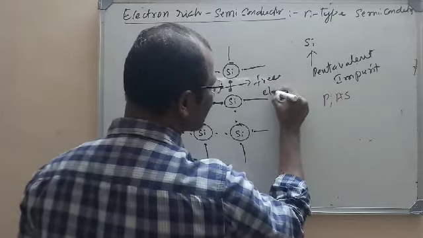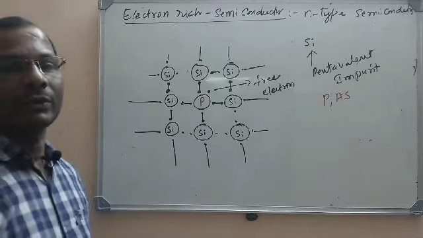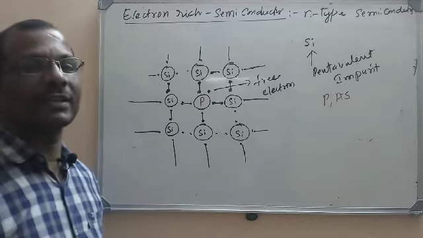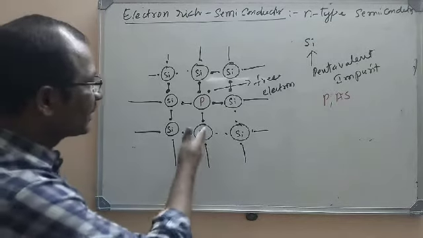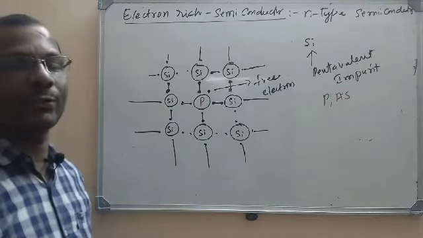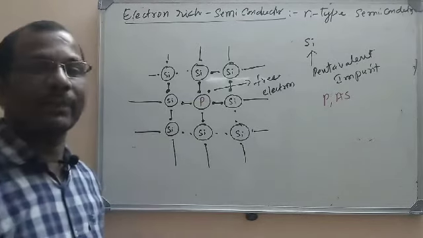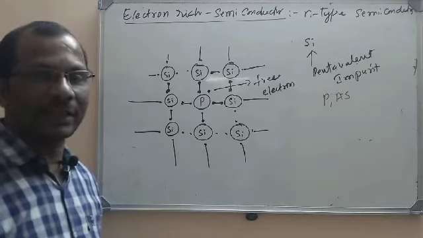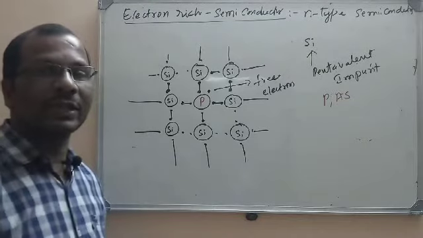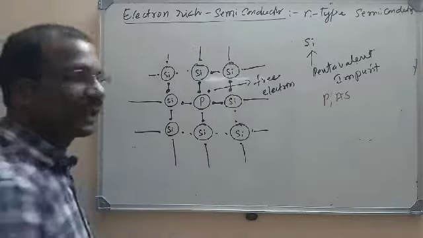Now this free electron causes conductivity in the semiconductor. When there is a free electron, conductivity will be increased. So this is an N-type semiconductor. N for negative or electron rich. More electrons are there. Where do we have more electrons? Here. When we add a pentavalent impurity, it gives 5 electrons, but we need only 4 electrons to form 4 covalent bonds. So we are left with 1 excess electron, and that is causing conductivity in N-type semiconductors.